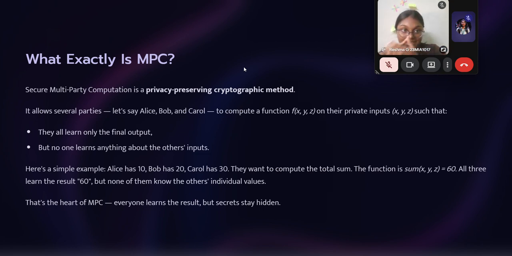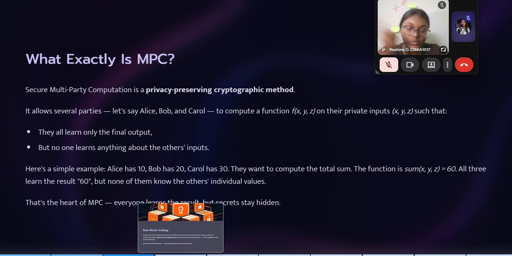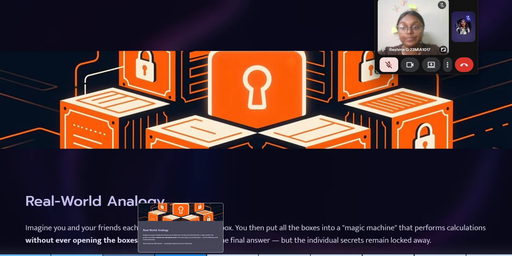For example, let us say Alice has the value 10, Bob has the value 20, and Carol has the value 30. They want to compute the total sum, f(x, y, z), which is 60. All will learn the result 60. Alice will know the result is 60. Bob will know the result is 60. Carol will know the result is 60. But none of them know the other individual values. Alice doesn't know Bob's value is 20. Bob doesn't know Carol's value, and so on. So that's the heart of MPC. Everyone learns the result, but the secret always stays hidden.